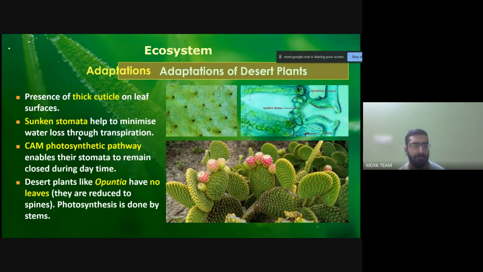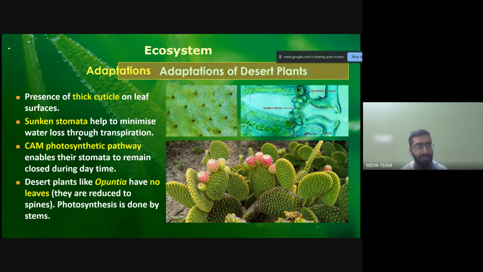Next comes the example of the adaptations of desert plants. How are desert plants able to adapt to the dry ecosystem? On the surface of the leaf of such plants there is a thick cuticle. The sunken stomata help to minimize water loss through transpiration. The CAM photosynthetic pathway enables the stomata to remain closed during the daytime. And desert plants like Opuntia have no leaves; they are reduced to spines, and photosynthesis is done through the stems.